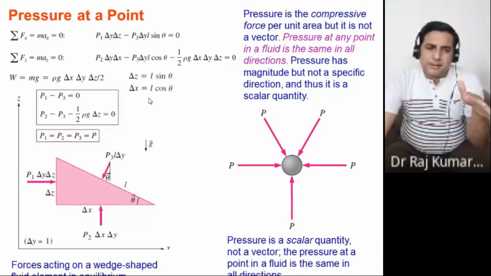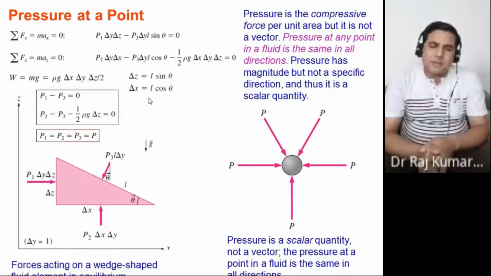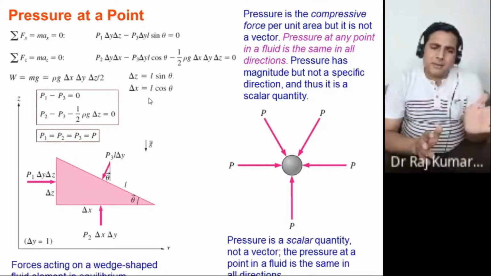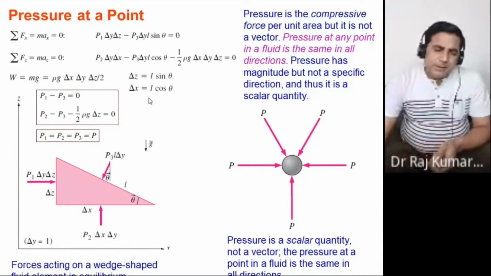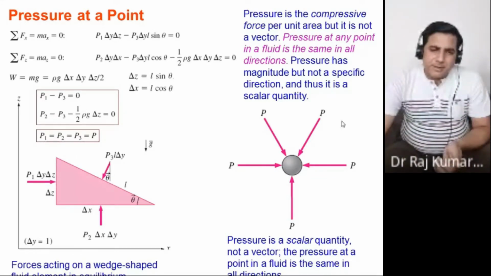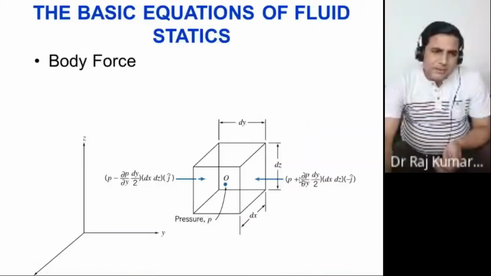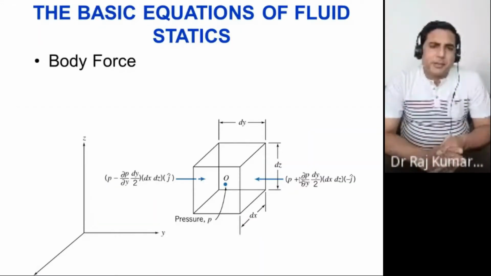The y direction was not considered because in the y direction there is continuously fluid. The surfaces are being considered only in x and z. Okay, and then you substituted your theta values and all this.